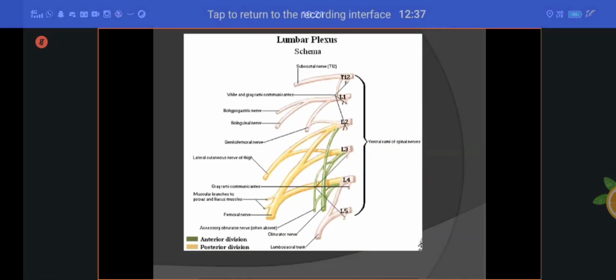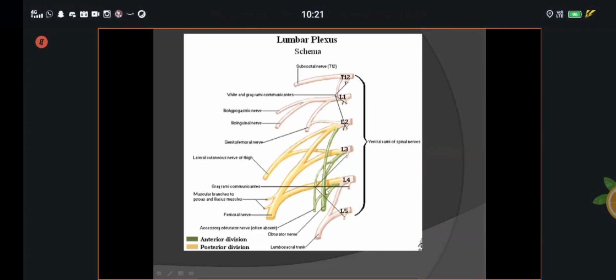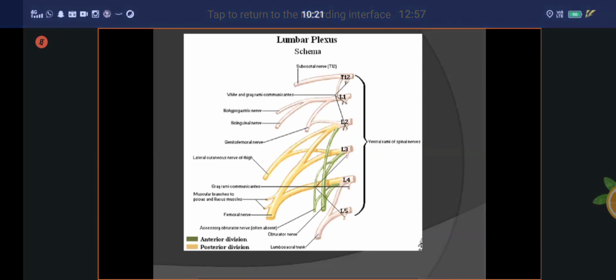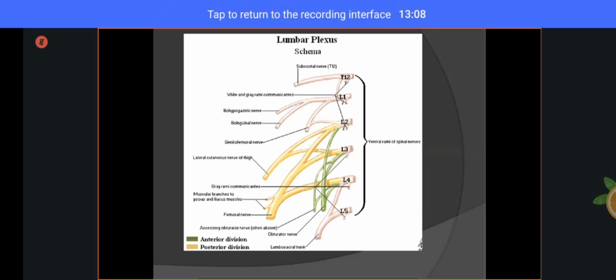See here, this is your lumbar plexus. This is your obturator nerve, formed from the ventral division of the ventral rami of L2, L3 and L4. That is the root value of the obturator nerve. Are you clear? I will repeat one more time. The obturator nerve, the nerve of the adductor compartment, also called the medial compartment of the thigh, arises from the lumbar plexus, present in the abdomen. The root value is the ventral division of the ventral rami of the L2, L3 and L4 spinal nerves.